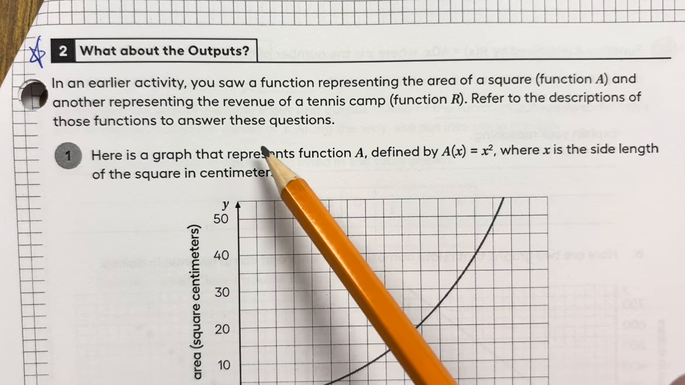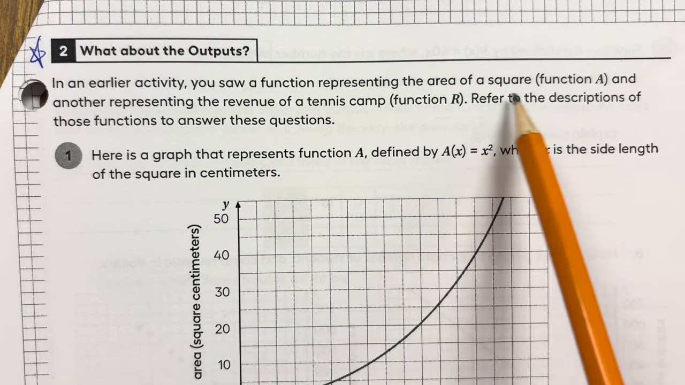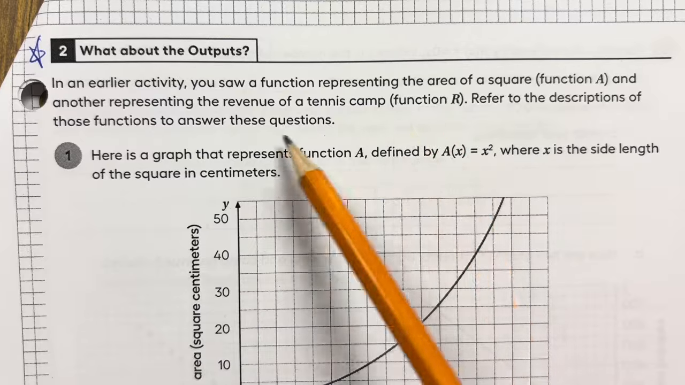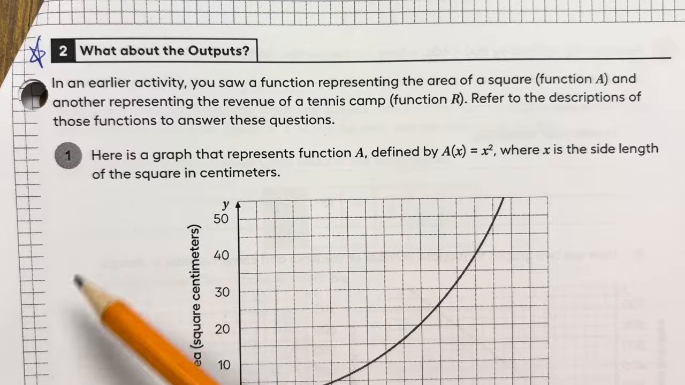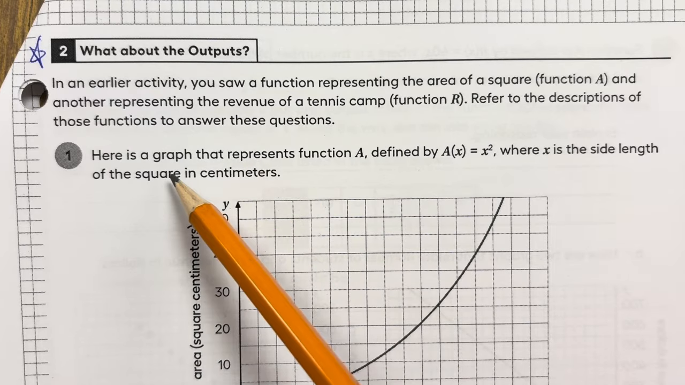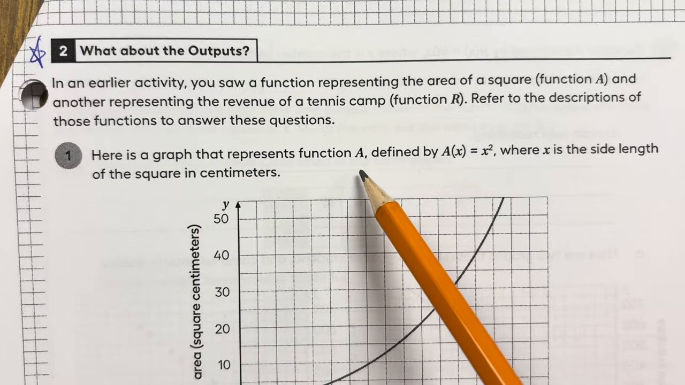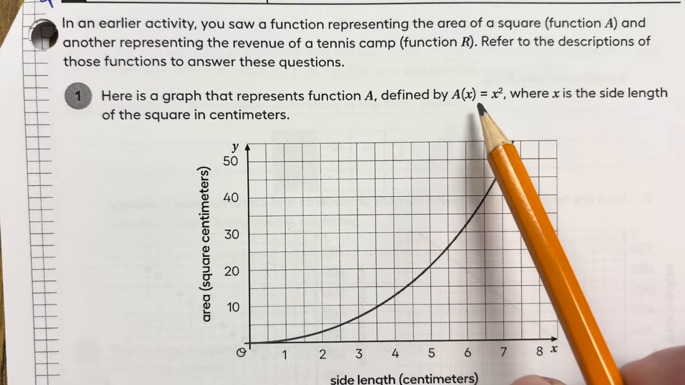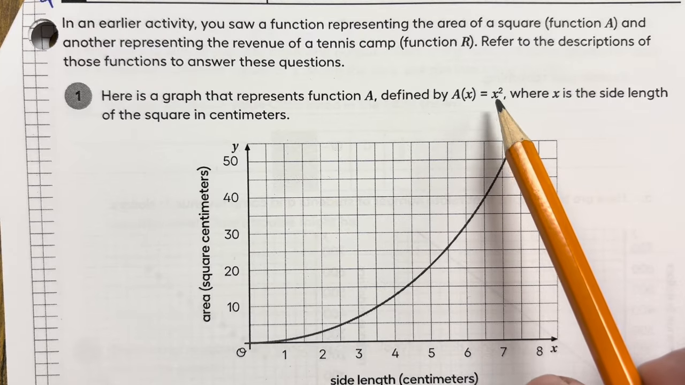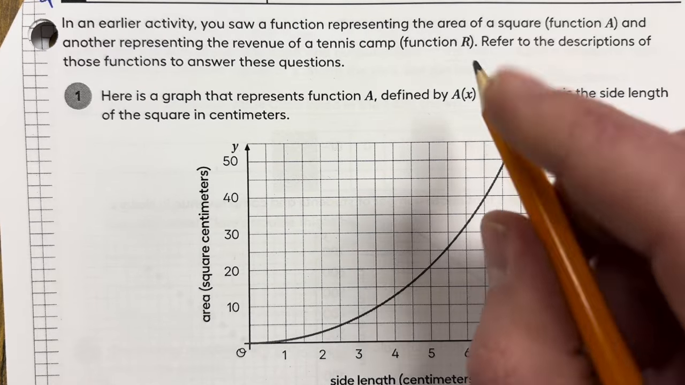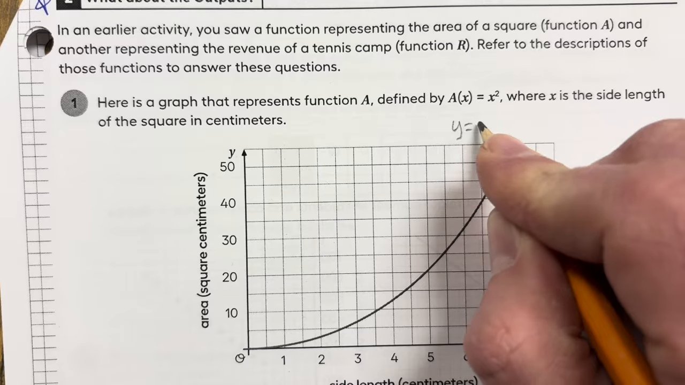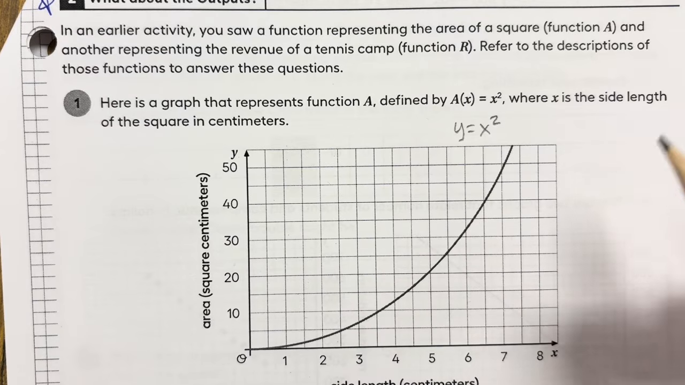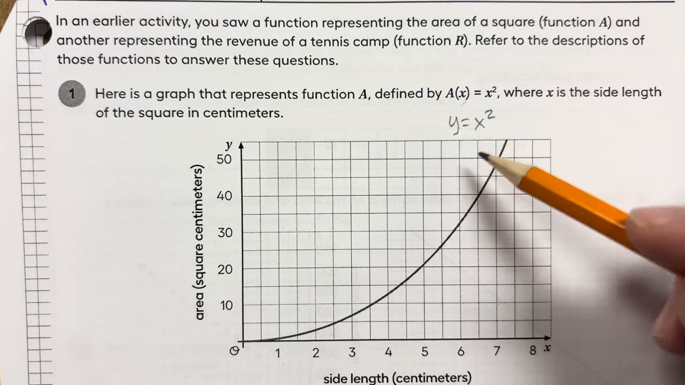Okay. So this is something, we didn't do this square representing tennis match or whatever. That was the last thing. You don't need that though, it's fine. Here's a graph that represents function A. Here's function A, where a of x equals x squared. So you might also see this y equals x squared in the future, just so you can see that.